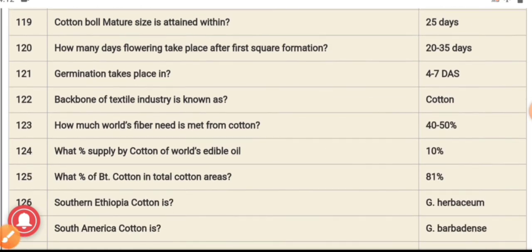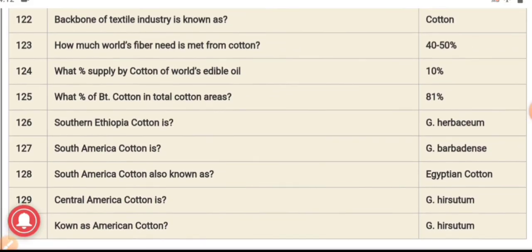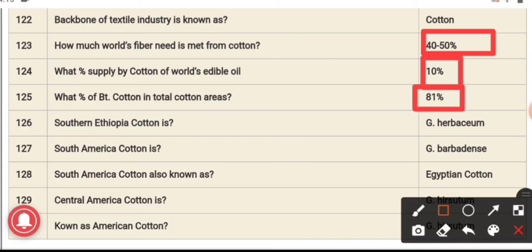Cotton is the backbone of the textile industry. How much of the world's fiber need is met from cotton? The answer is approximately 50%. What percentage of the world's edible oil is supplied by cotton? The answer is 10%. What percentage of the total cotton area is BT cotton? BT cotton occupies 81% of the area.